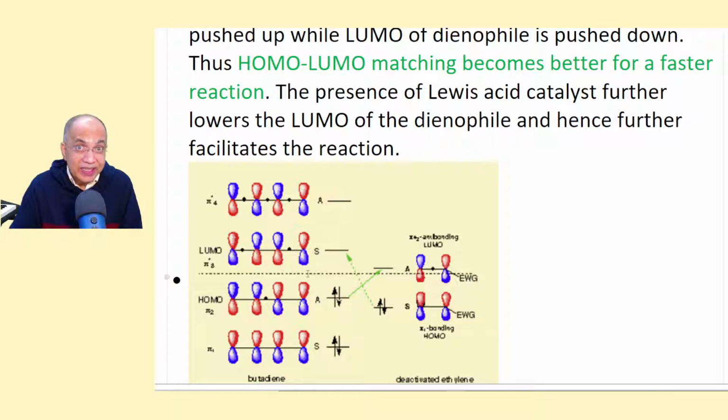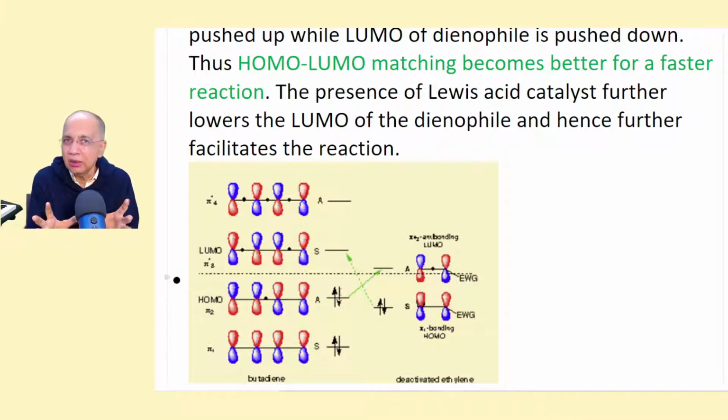And synergistically, if the diene is activated, its HOMO will also be raised up. The LUMO is pushed down by attaching EWG, and by attaching EDG, the HOMO will be pushed up. So the gap between HOMO-LUMO will be reduced. So the nucleophile-electrophile first electron flow will be highly probable, and the conditions will be non-drastic, very, very easy, and faster conditions, and we can get the DAR realized.